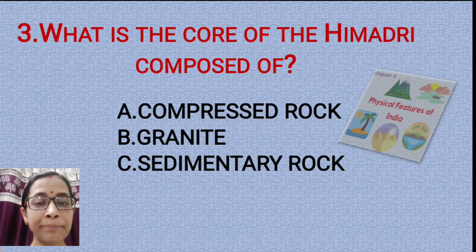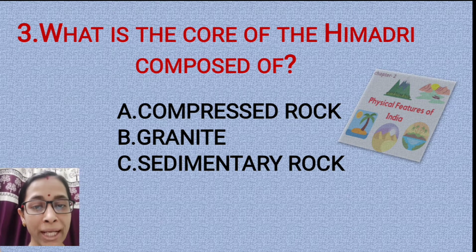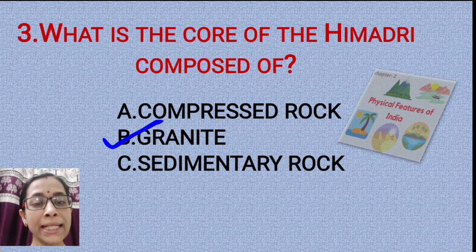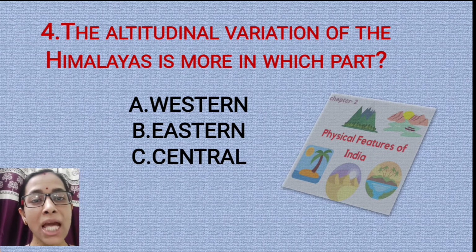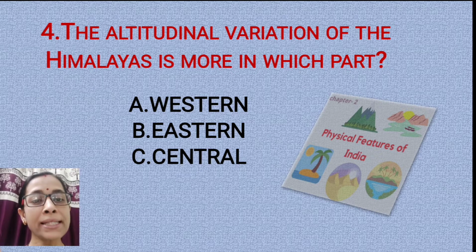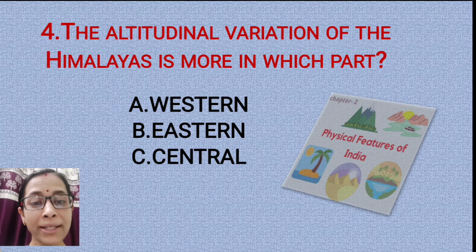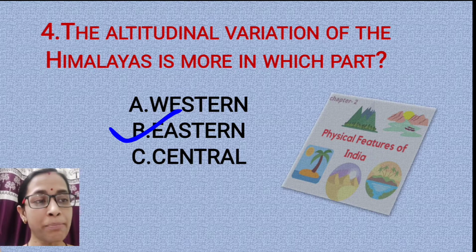Question number 3. What is the core of the Himadri composed of? Compressed rock, granite or sedimentary rock? The correct answer is option B, that is the granite. Question number 4. The altitudinal variation of the Himalayas is more in which part? Is it in the western part? Is it in the eastern part? Or is it in the central part? The correct option is option B, that is the eastern part.